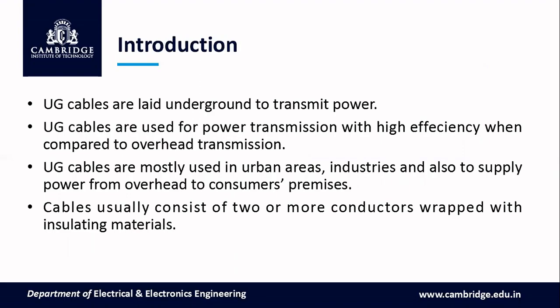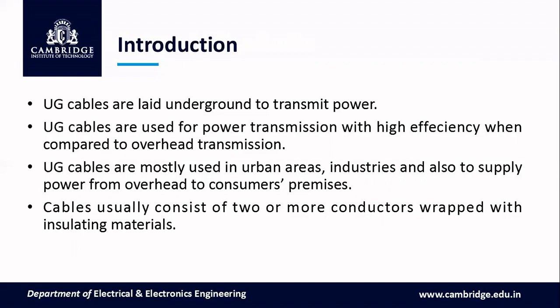Power transmission can be done in two ways. One is the overhead transmission and another one is the underground transmission. In case of underground transmission, these cables are being laid underground to transmit the power. These UG cables are used for power transmission with high efficiency when compared to overhead transmission.